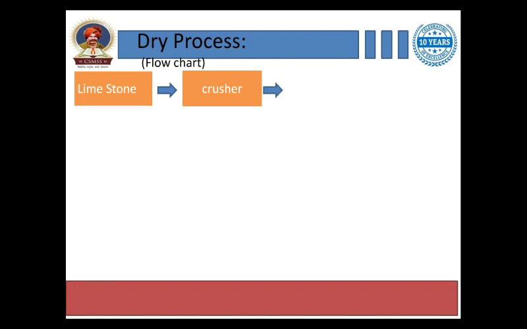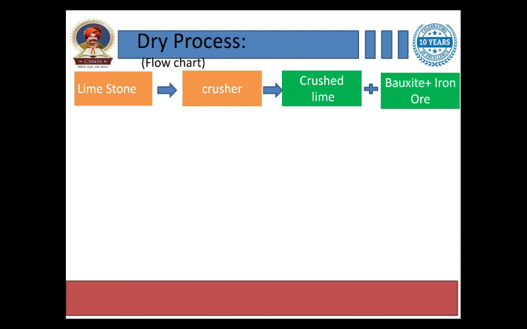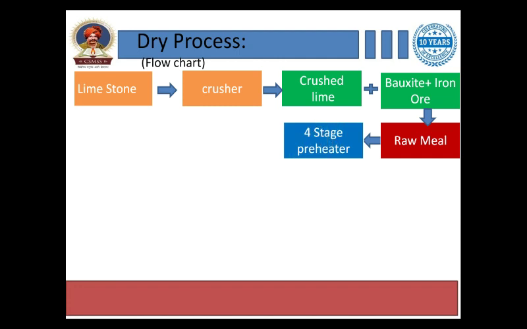Then crushed lime plus bauxite and iron ore is added to that crushed lime, then it is added to the raw mill. Raw mill just mixes the whole contents put into it, it is just a mixer, right?